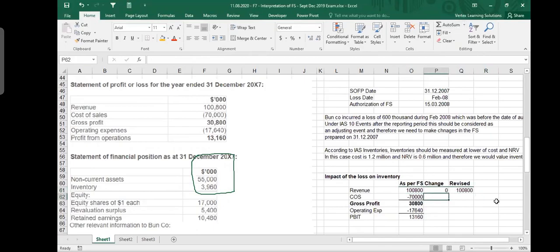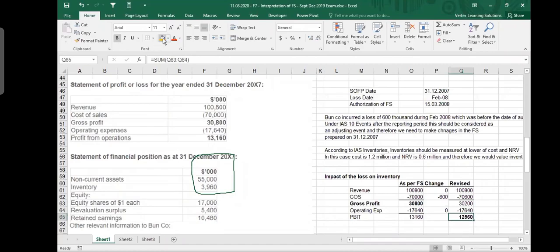There is a change of 60,000 or 600,000. So how do you write down 600,000? Be careful with the zeros. Just write down here 600, okay? Like 600. So that when you make a total, it becomes 70,600. Your cost should go up and your profit should go down. And then when you talk about operating, there is no change, and we make a total. So we'll say that the revised profit after this is this much.